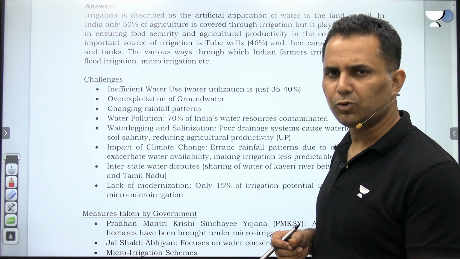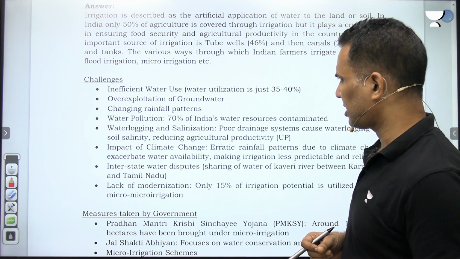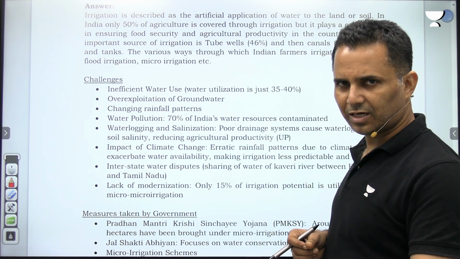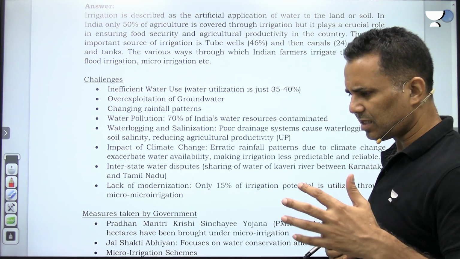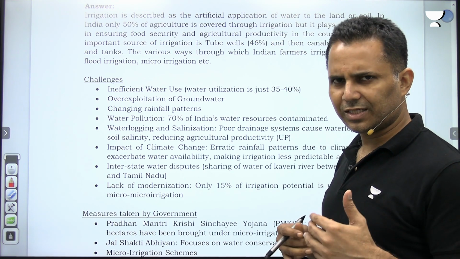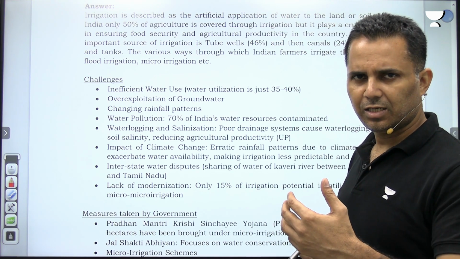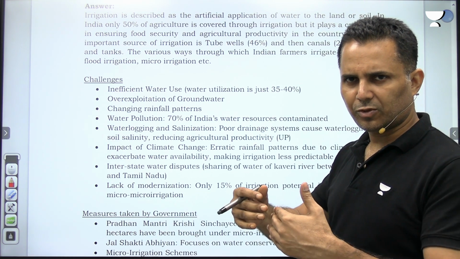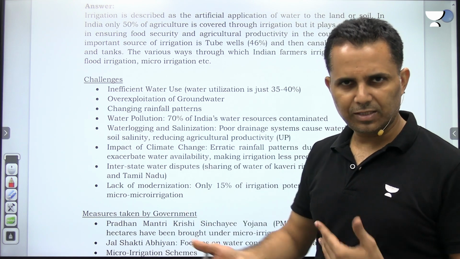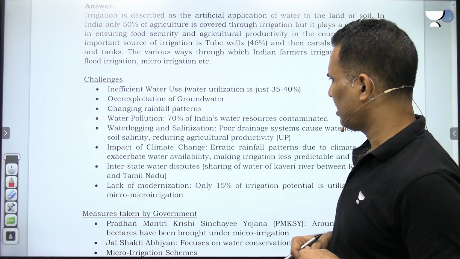we are extracting huge amount of water from the underground and the water table is going down every year around 2 to 3 feet. Changing rainfall patterns. Now since last few years we are seeing that monsoon is getting delayed. So the monsoon which earlier used to start from mid-June, it's getting delayed to July and then it continues late. For example, even this year it has continued late.